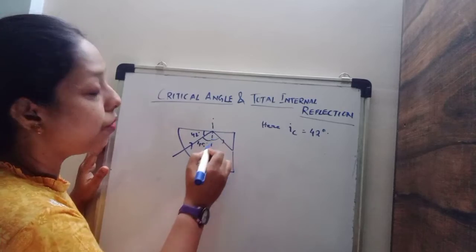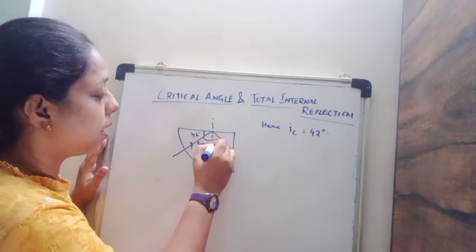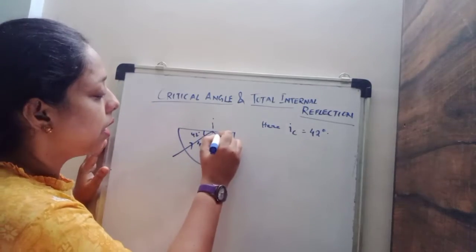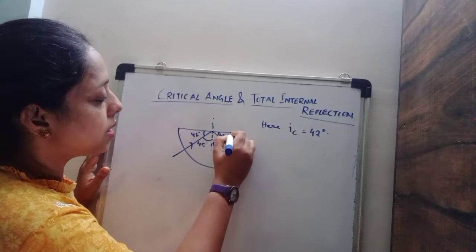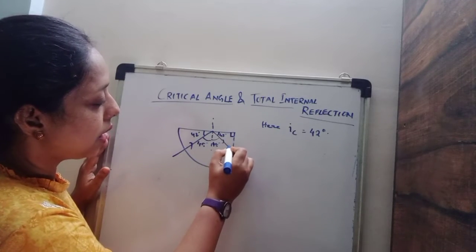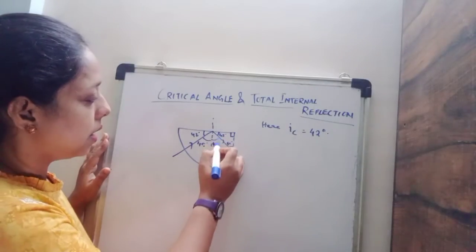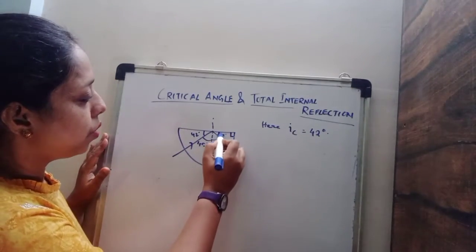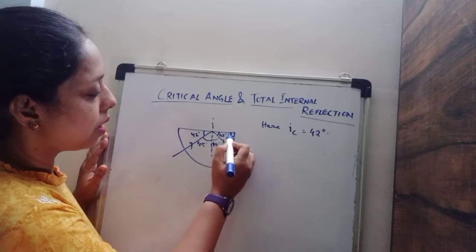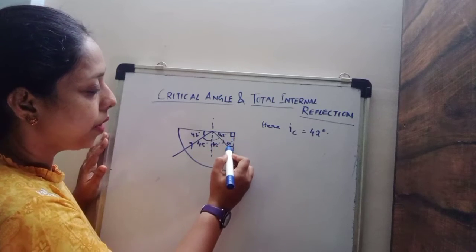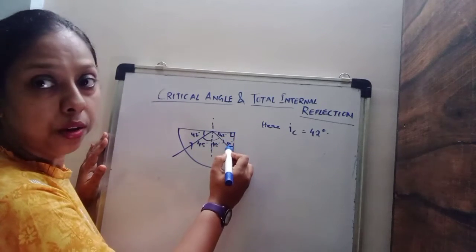So angle of reflection will also be same as angle of incidence. So this is 48 degree. This will be 42 degree, and this is perpendicular. So this angle will be 48 degree again. See, this is 48 degree. Now this angle will be 42 degree. In this triangle, this is 90 degree. So therefore, it will also be 48 degree.